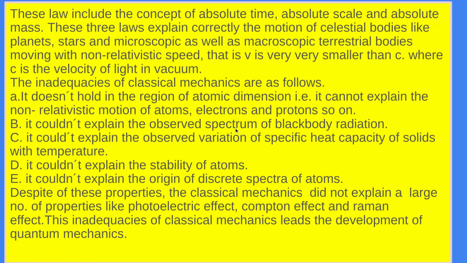It could not explain the observed spectrum of black body radiation, how much energy is emitted. It wasn't explained by classical mechanics. You can get the spectrum of black body radiation only in quantum mechanics.